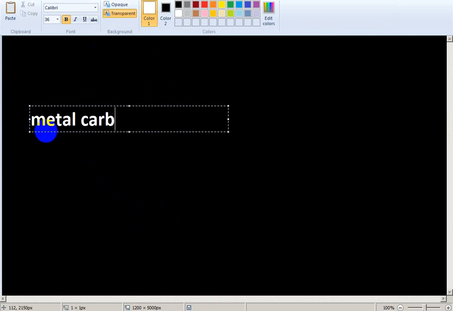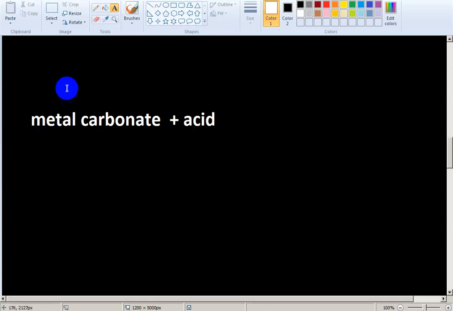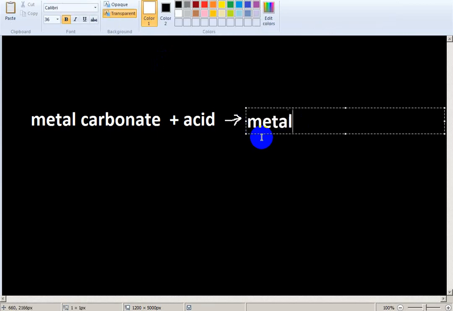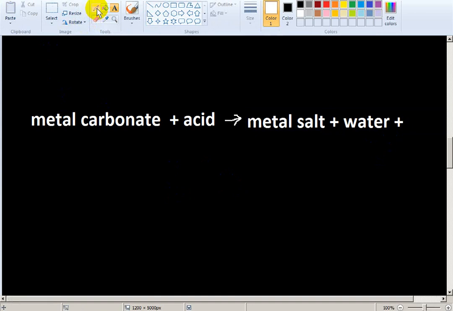Metal carbonate plus acid. When metal carbonate reacts with acid, it forms metal salt, water and carbon dioxide. Carbon dioxide I write like this, CO2. It can't be seen.